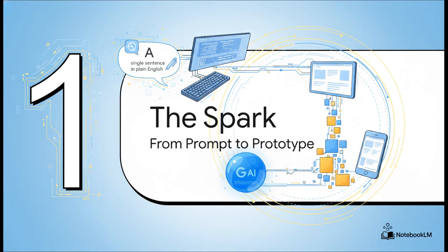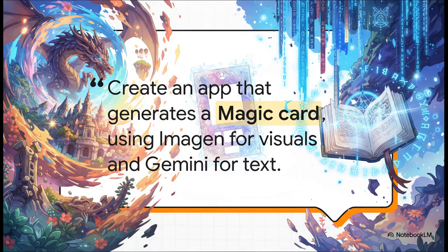All right, step 1, the spark. This is all about translating our idea into a language the AI can understand. And believe it or not, our journey doesn't start with a single line of code. Nope. It starts with one sentence. Using a tool like Google's AI Studio, your idea is literally the only thing you need to kick this whole process off.